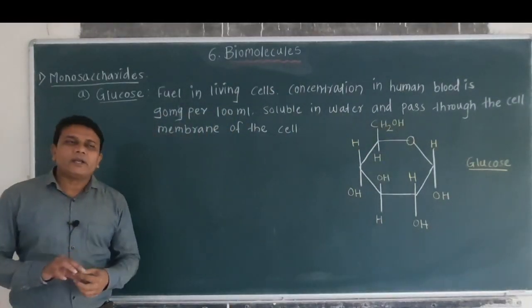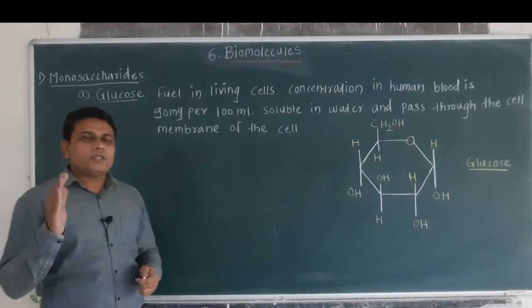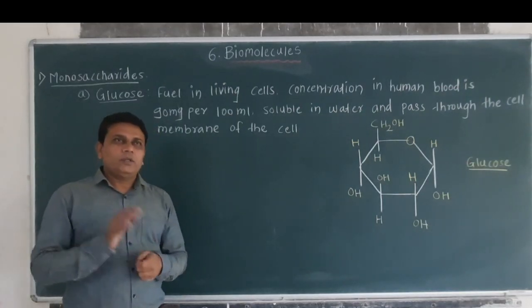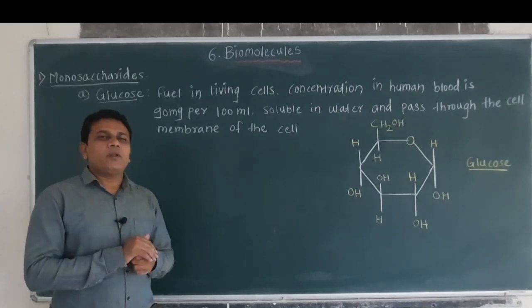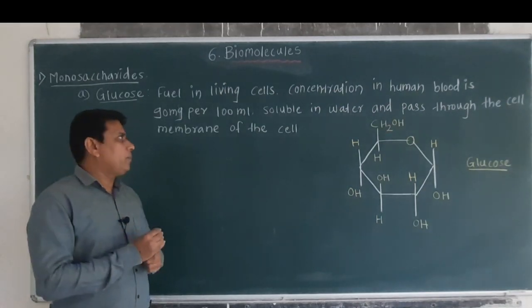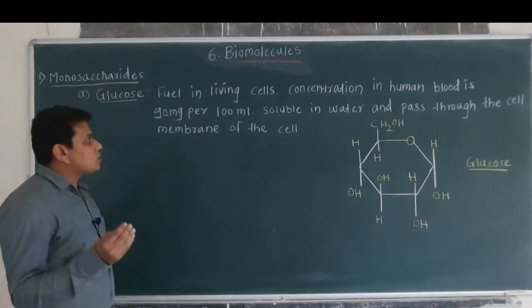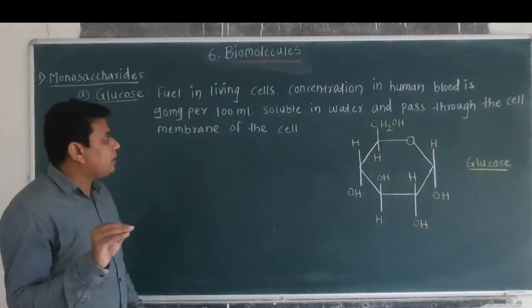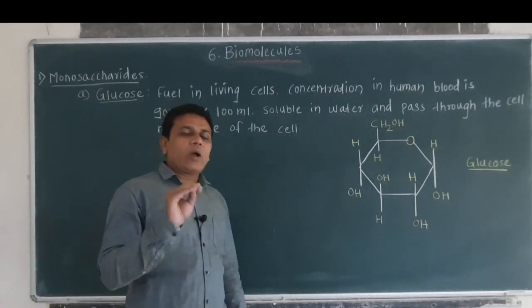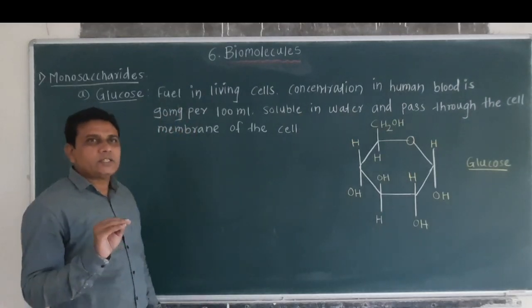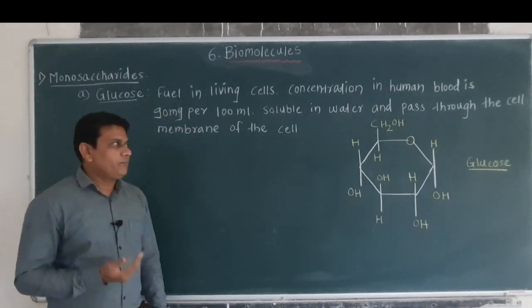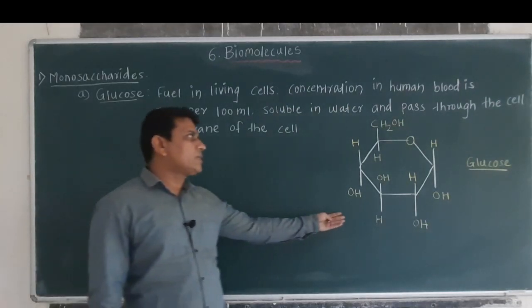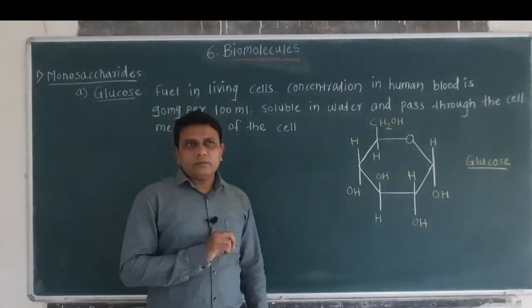Now you know that cell consists of a membrane called as cell membrane. So through this cell membrane the glucose can pass inside the cell, and accordingly the cell utilizes this glucose for obtaining energy. Now here we can see the structure of glucose.